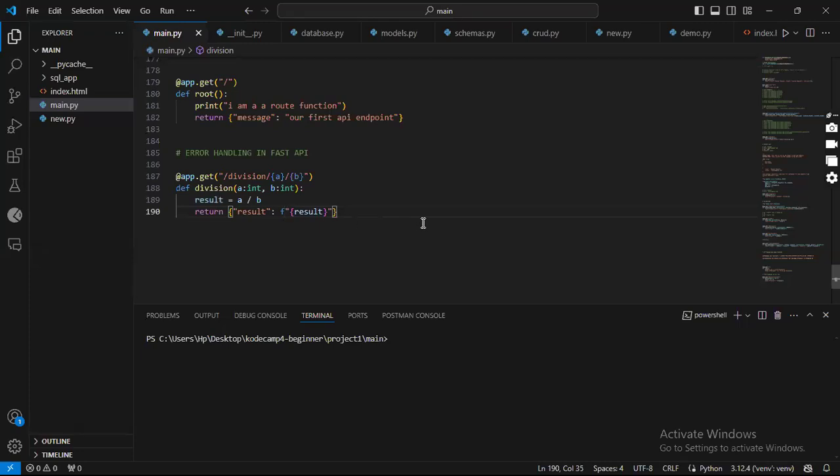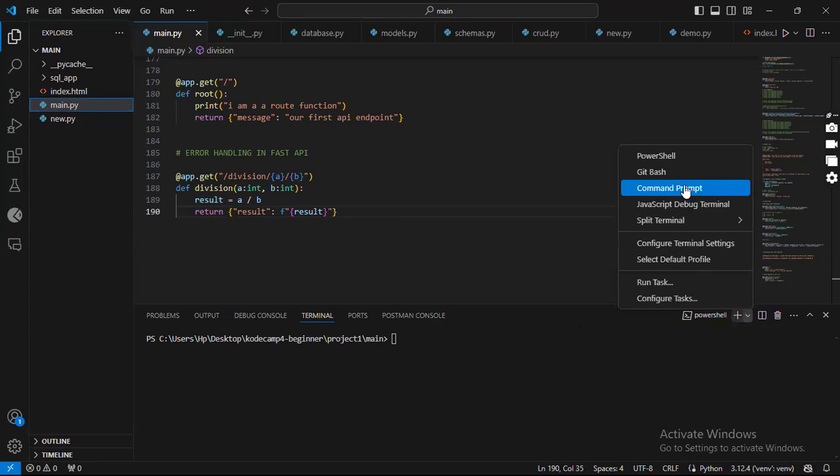So I'll run our development server, and then we get to test this particular route.